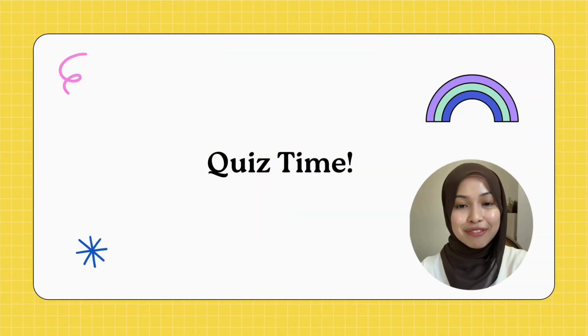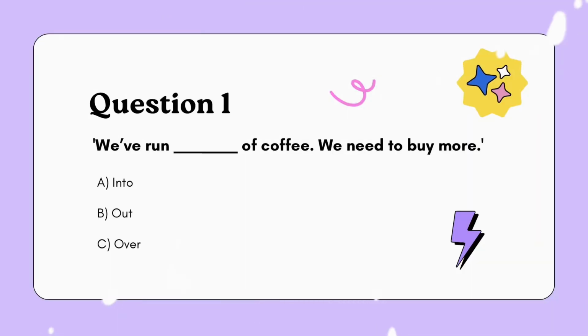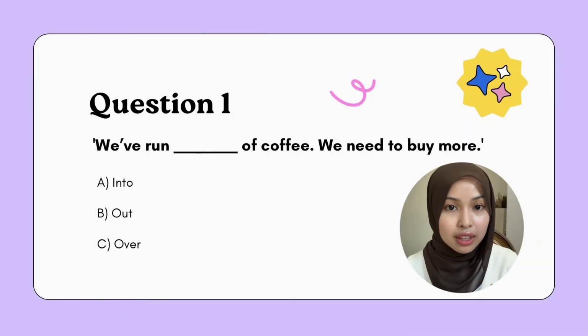Okay, that is the end of my lesson about phrasal verbs. But before we end this, it's quiz time. So let's practice some phrasal verbs that we have learned. I'll give you a question, then we can solve it together. So question number 1. We've run blank of coffee. We need to buy more. So is it A, into, B, out, or C, over?